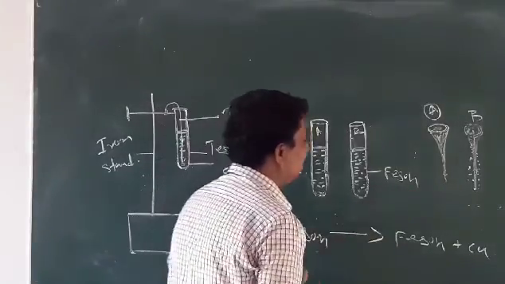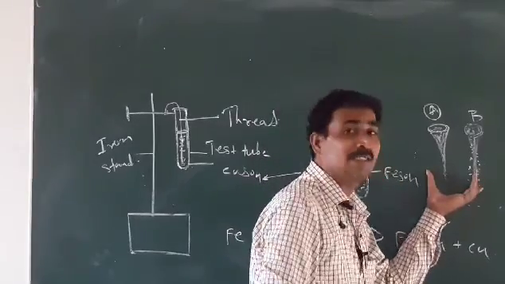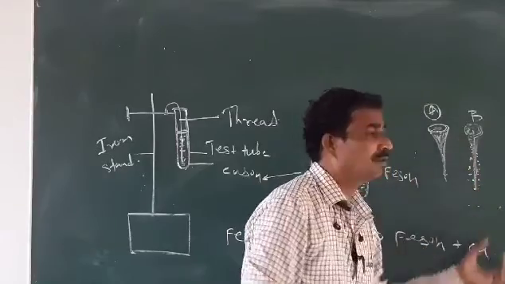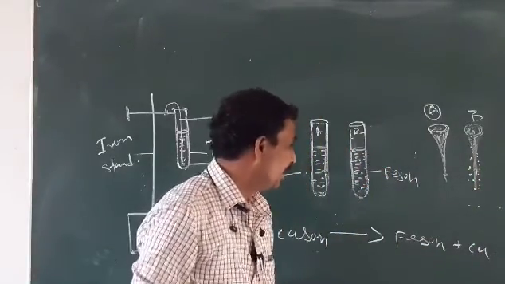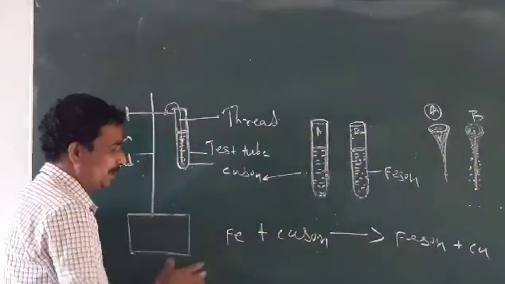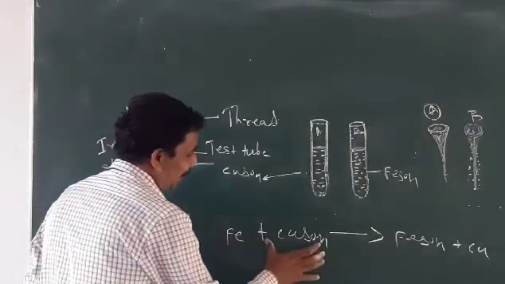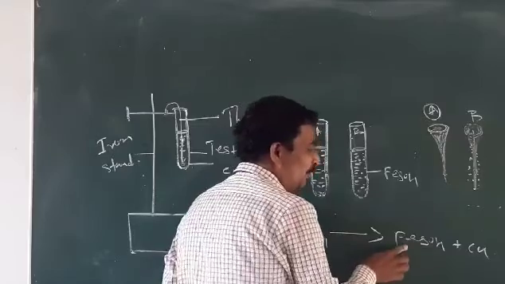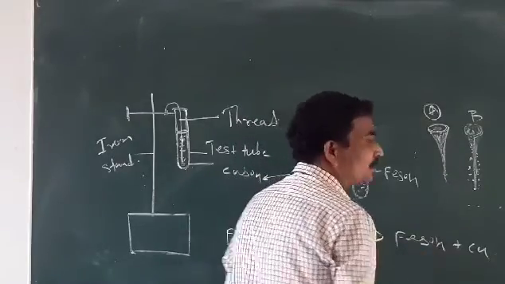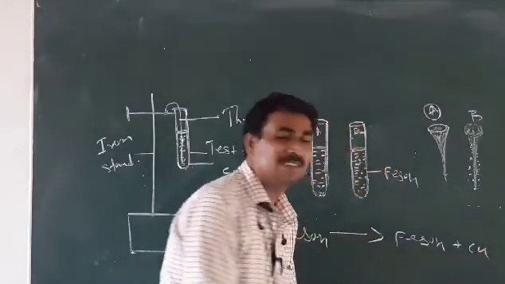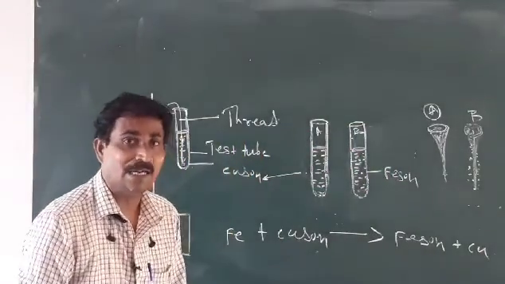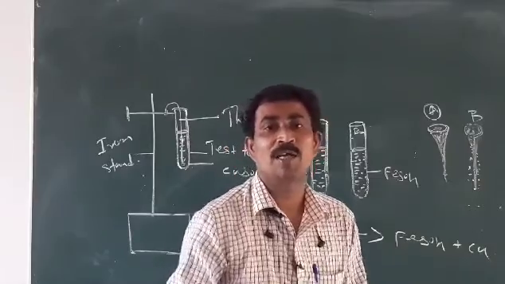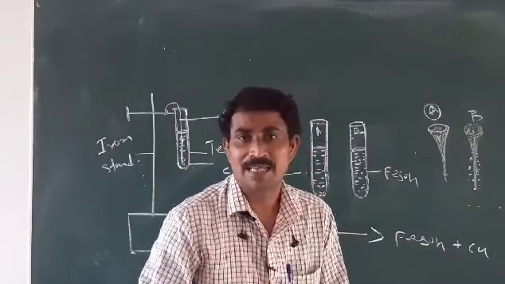And there are FeSO4 solutions, and last we want to see the iron nails A and B inside water, and the differences you are observing. And last, the chemical reaction: Fe and copper sulfate react, meaning iron takes the place of copper, FeSO4 product will form, and copper is displaced in this reaction. So with this activity we learned how the displacement reaction goes on.